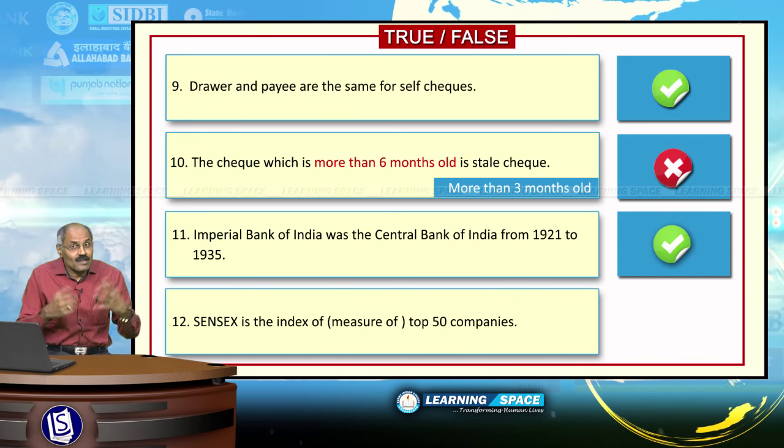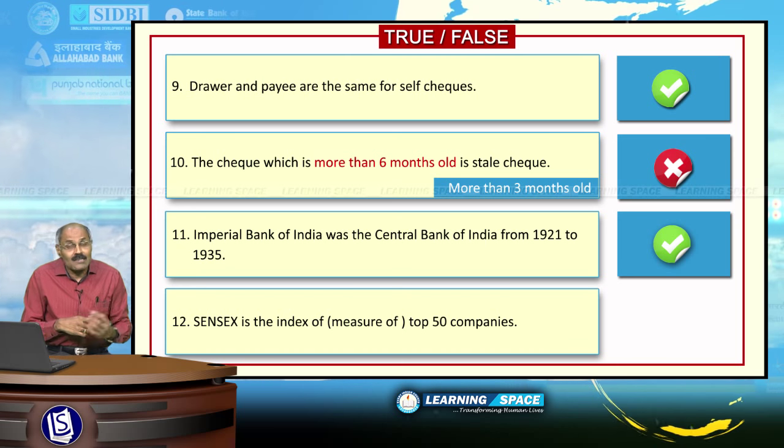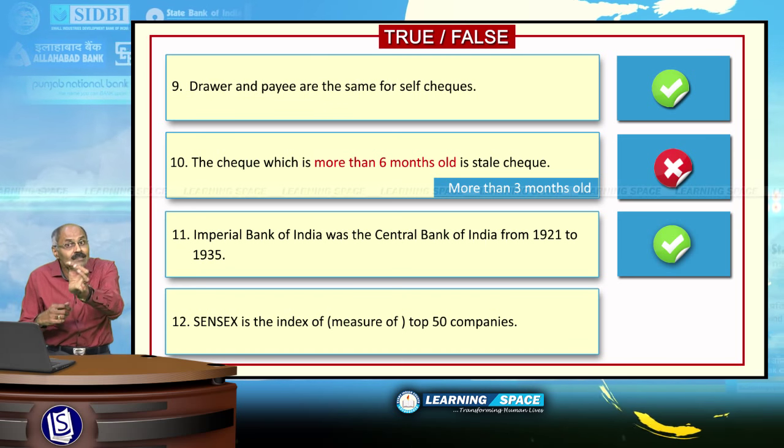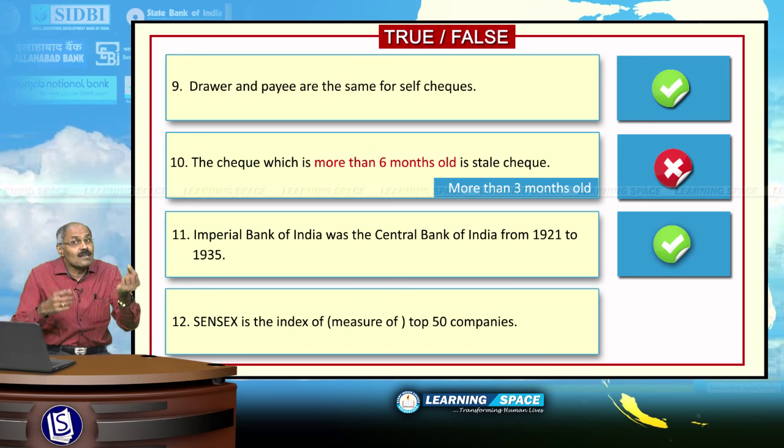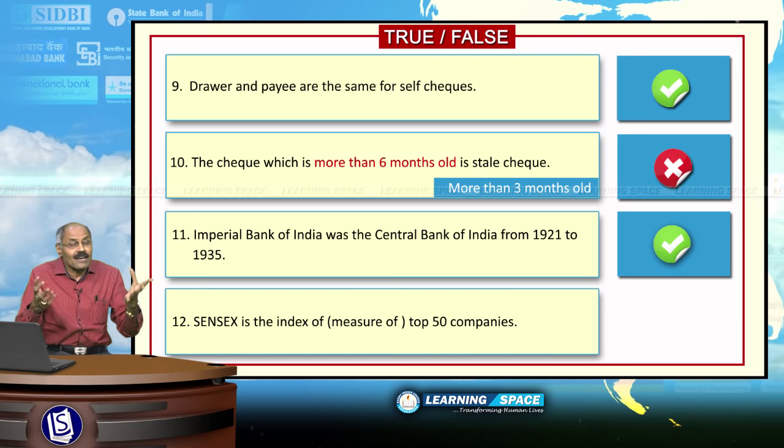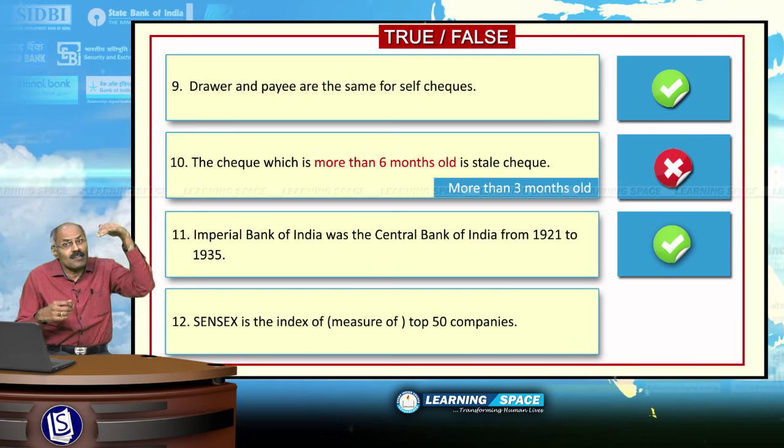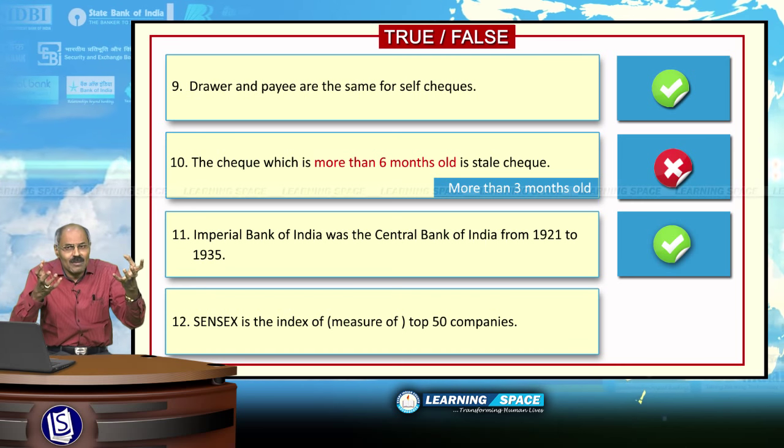Sensex, Bombay Stock Exchange, you are all aware about it. Sensex is a sensitive index. Please don't forget, Sensex is a sensitive index. Daily you will get the index. It is increased by 240. It is decreased by 430. What does it exactly mean?